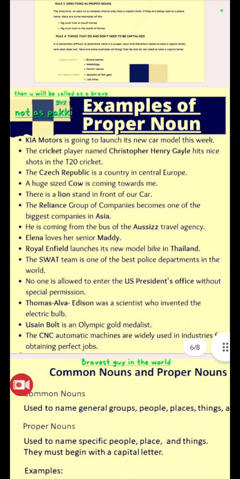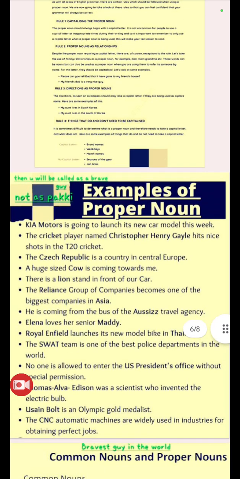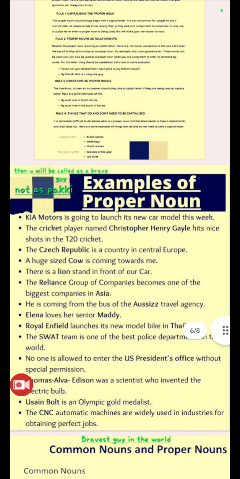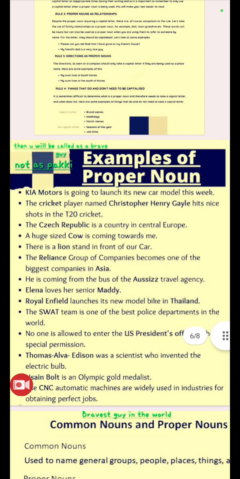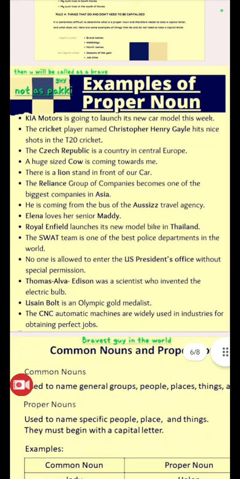Same thing. The CNC automatic machines are widely used in industries for obtaining perfect jobs. Why is that? That one is also based on the third rule. Second rule. Fourth rule. The brand names.